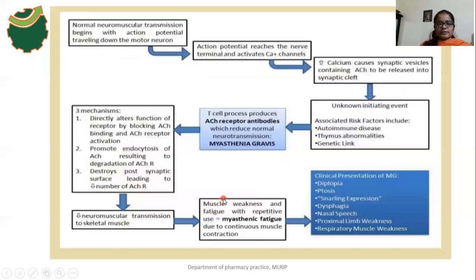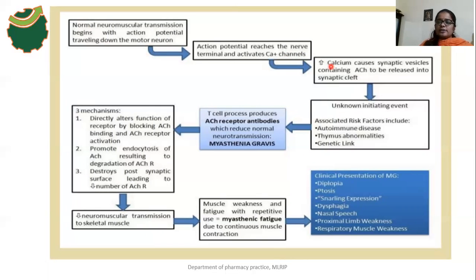Now, when the action potential arrives at the nerve terminal, what will happen? There is activation of the calcium channel present at the presynaptic neuron. After activation of the calcium channel, there is an influx of calcium ions.